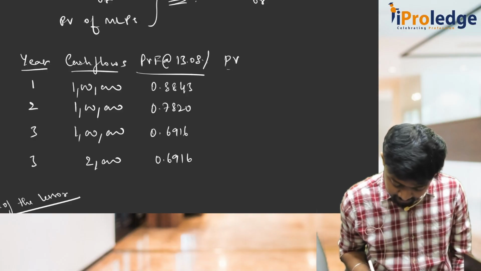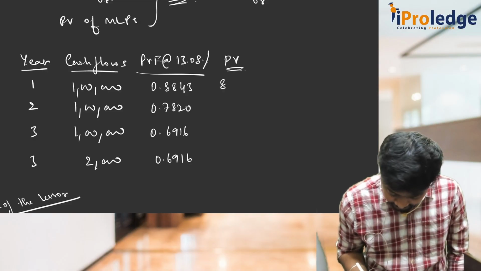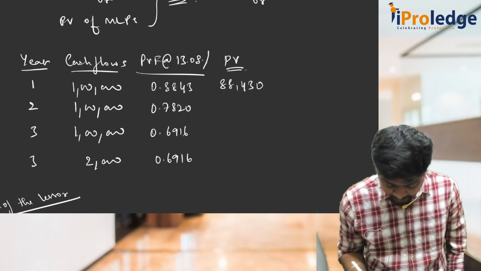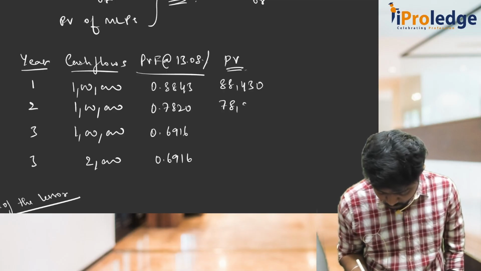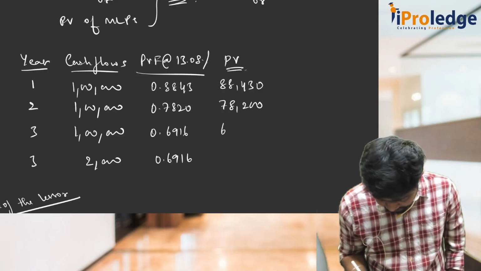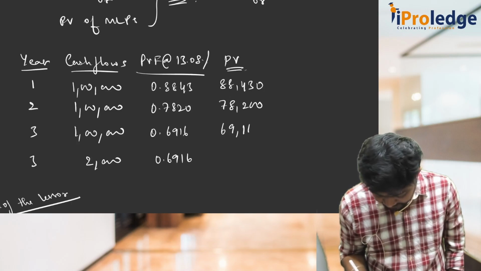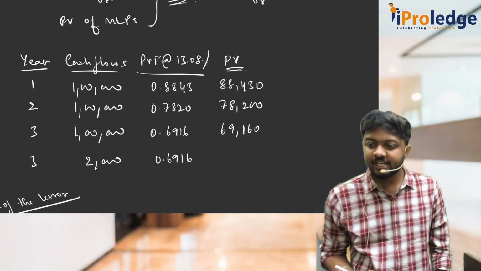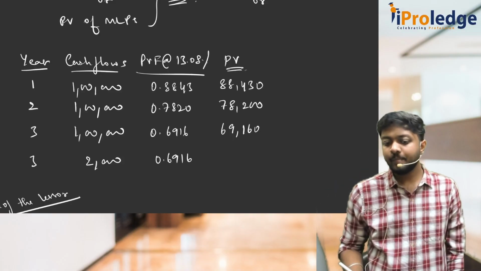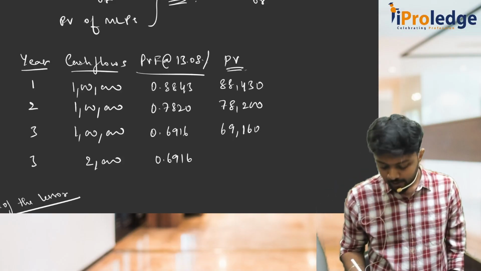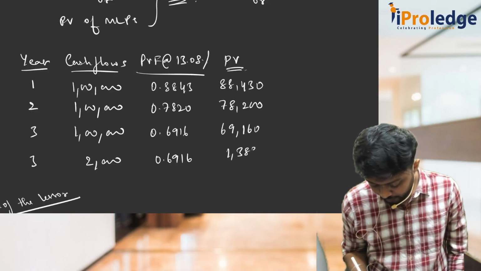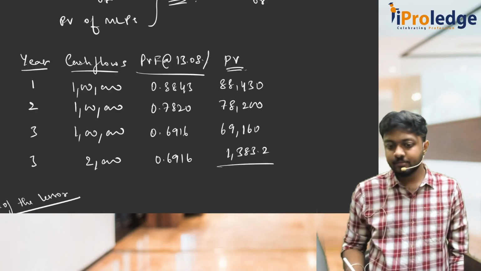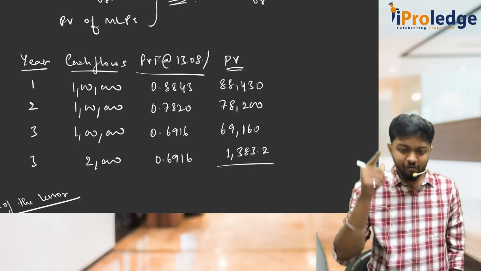Now bring it to present value. This is 88,430 and this is 78,200 and this is 69,160 and the last one is 2,000 into 0.6916, 1,383.2. So total, this is the present value of MLPs.